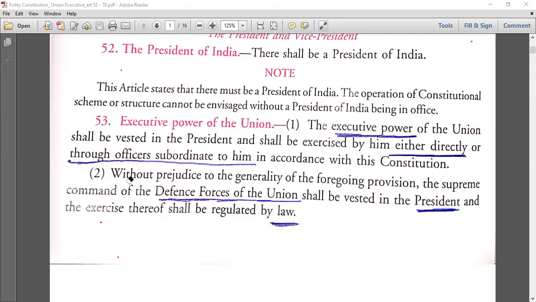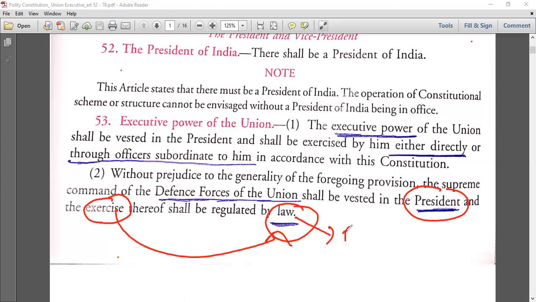Okay. Clause 2. Without prejudice to the generality of the foregoing provision, the supreme command of the defense forces, our union's defense forces, shall be vested in the president. And the exercise thereof shall be regulated by law. You have to be very careful with the words. So the overall power is given to the president, fine. But the exercise, like how to do it and when, all those provisions will come from a law.